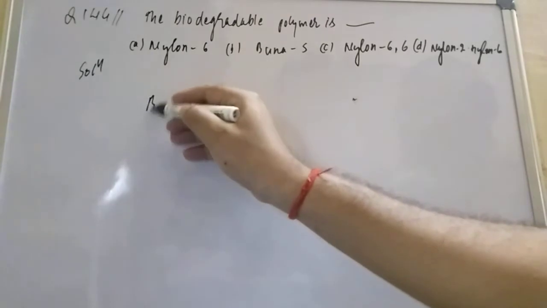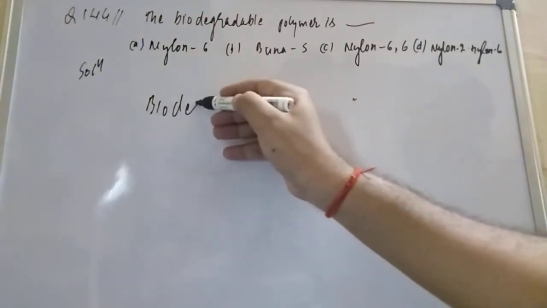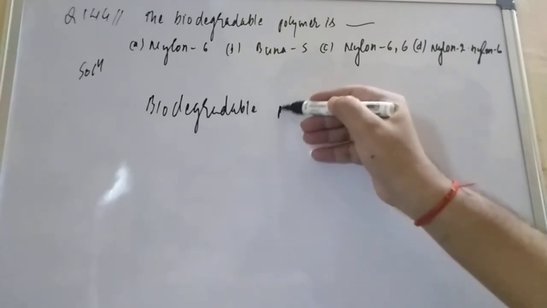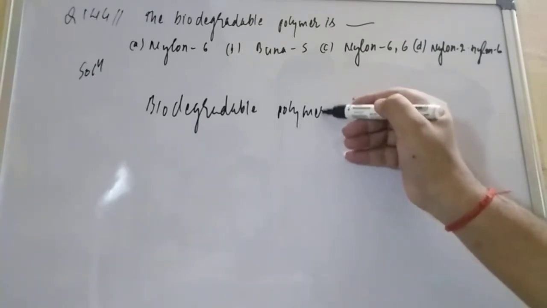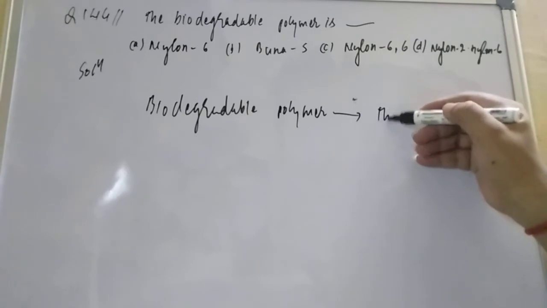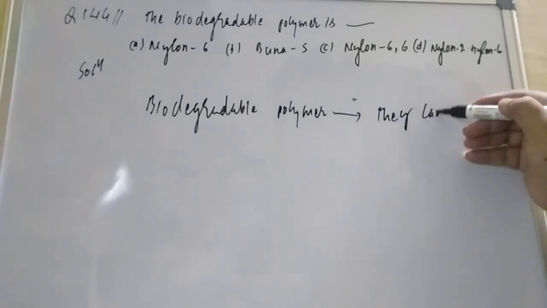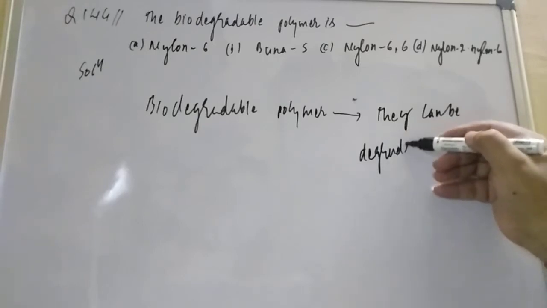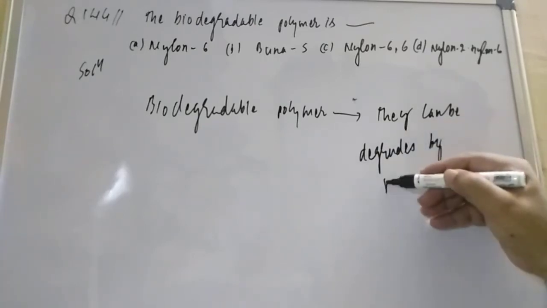Firstly, you try to understand what a biodegradable polymer is. It means they can be degraded by microorganisms.